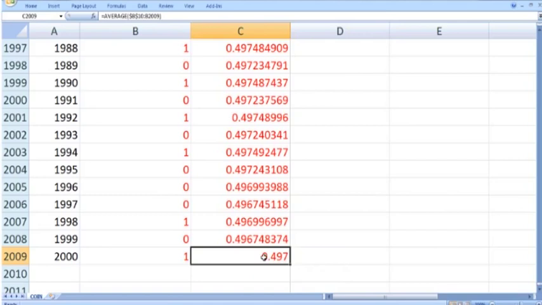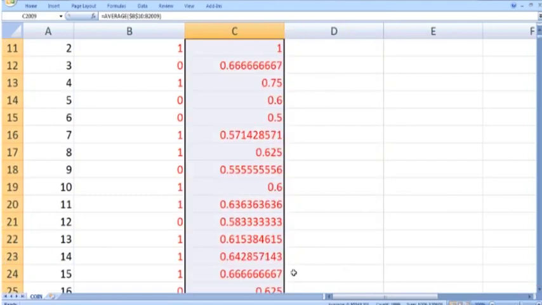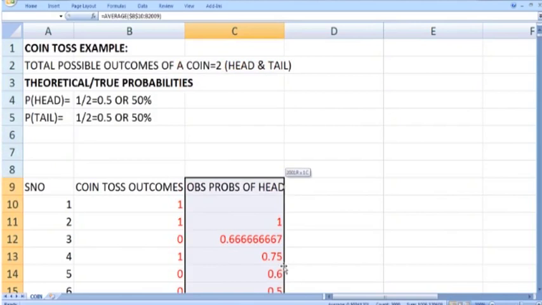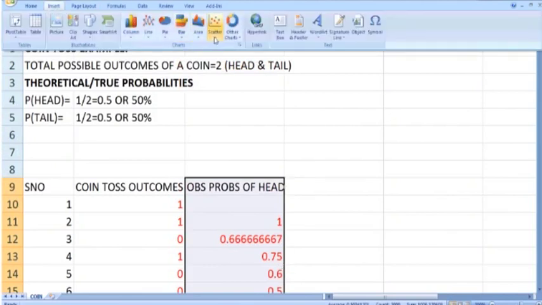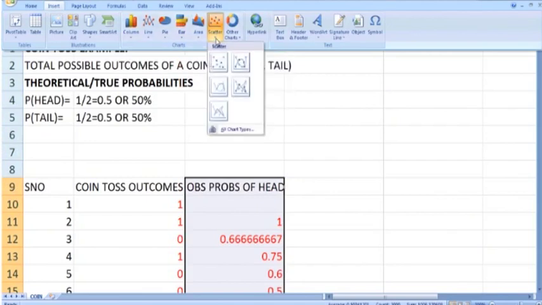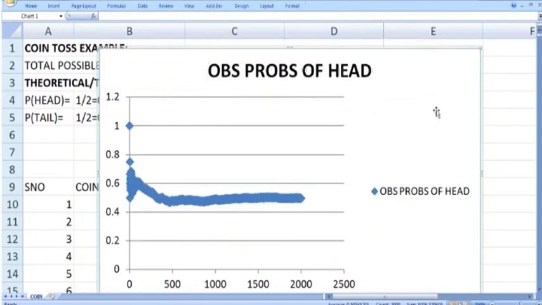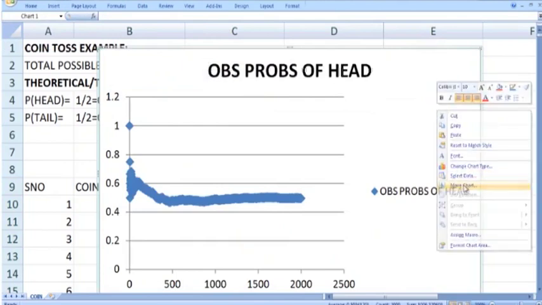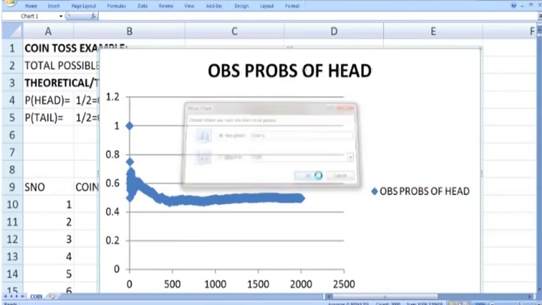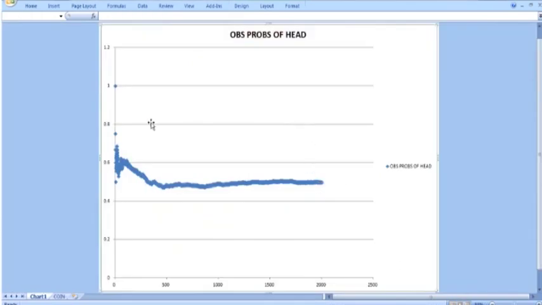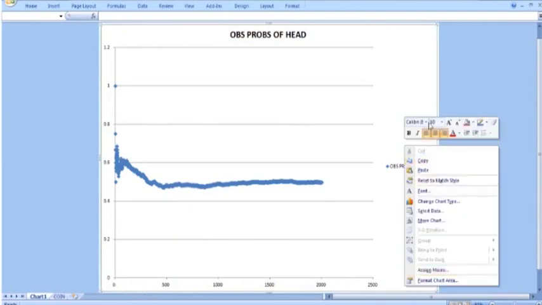So let us plot all these observed probabilities. You simply select this column, go to Insert and go to Scatter, and select the first option, scatter with only markers. And here is the plot. Just shift this plot, move chart to new sheet. You can see that when the number of trials, let me increase the font.